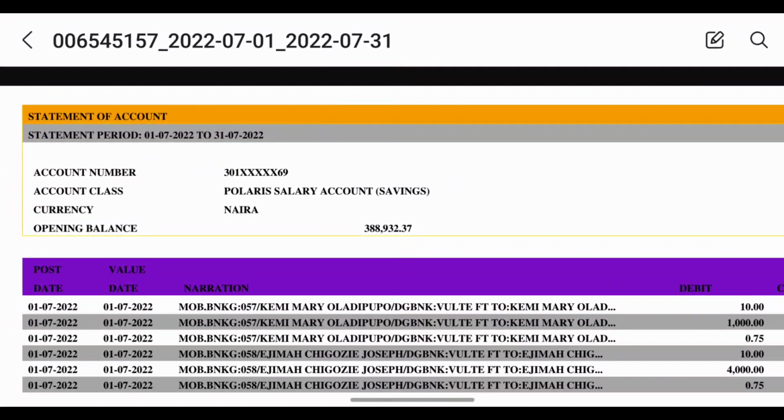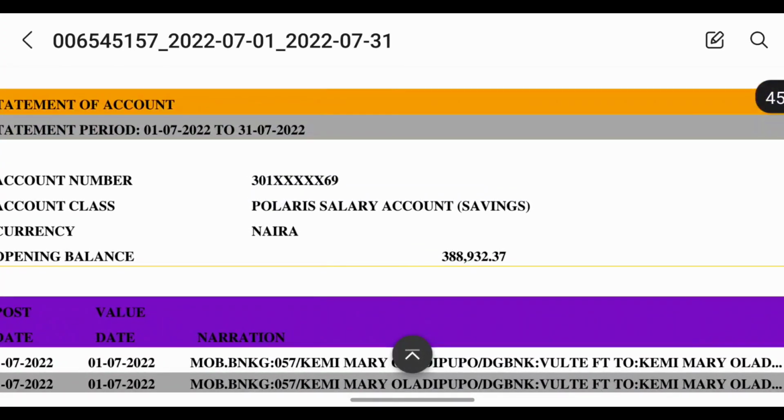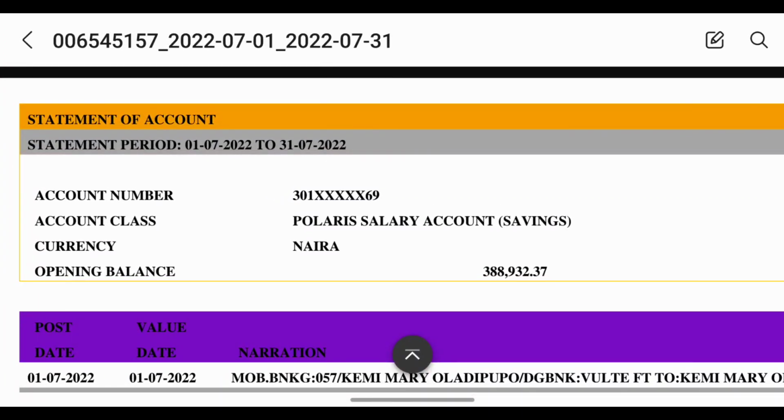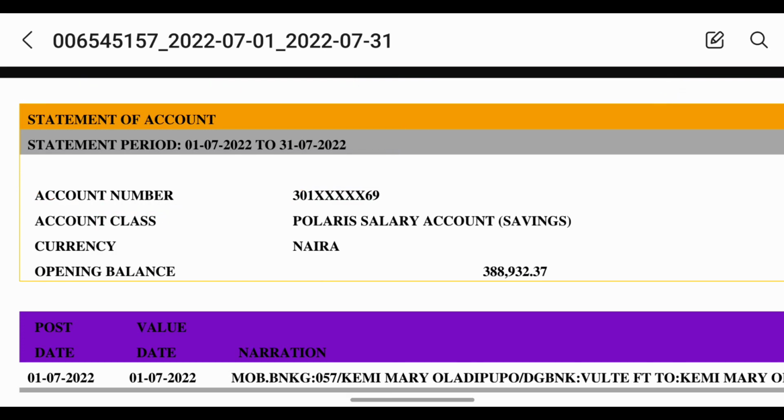When you check out this statement, I had to generate it in my online banking. When you see this date here, let me highlight it for you. You are going to see July 1 to July 31st. So this is a statement of July of this year, 2022, that I'm showing you. Now when you check out my account balance and the name of the bank, the account balance as of this time, before July, you're going to see the account balance of 388,932 naira. You're going to see this on the screen right now, which I highlighted.